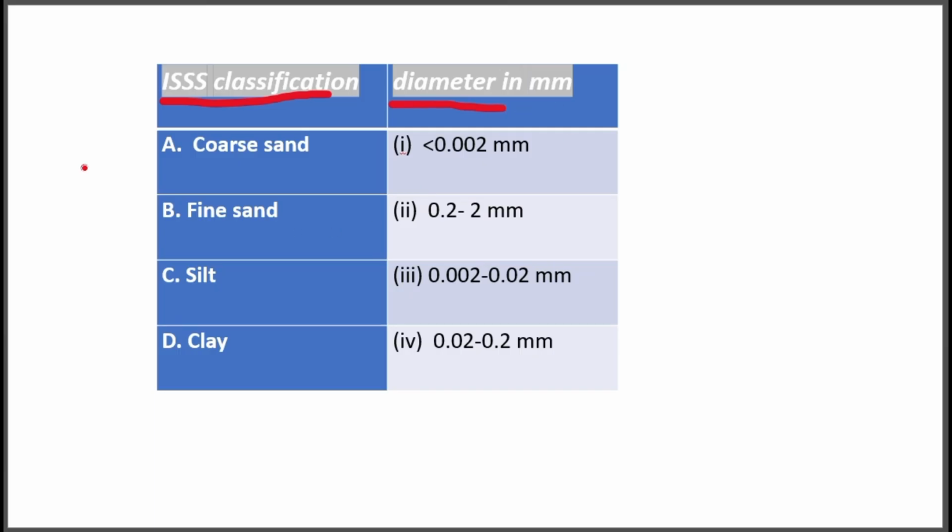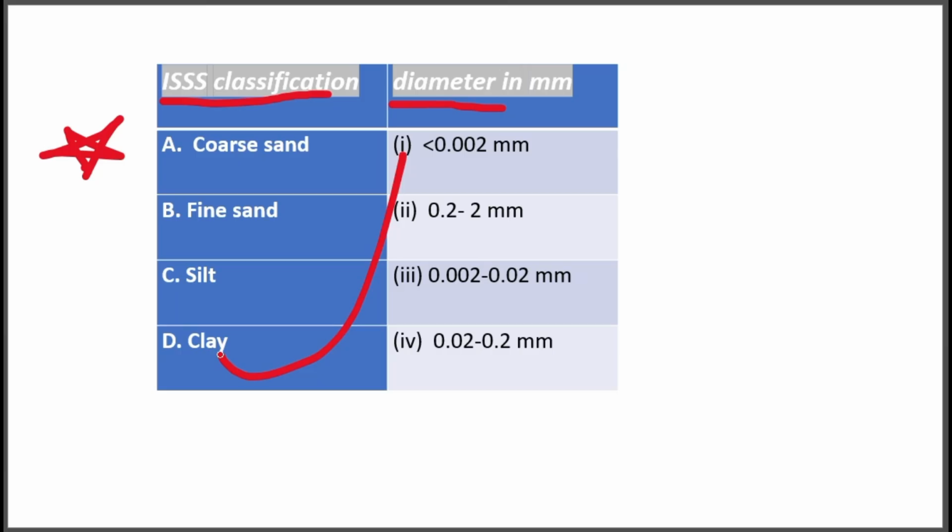This is one of the important questions, one of the previous year questions. Here you should remember that sand is bigger, clay is smaller. So you can choose from the options. Clay is very small, so which is the smallest one? 0.002 millimeter. This is the clay diameter.